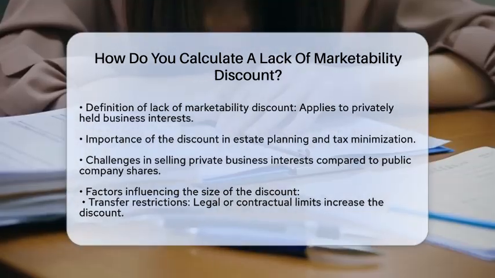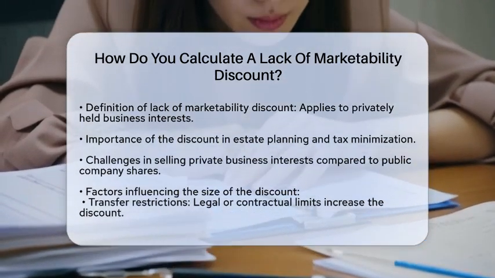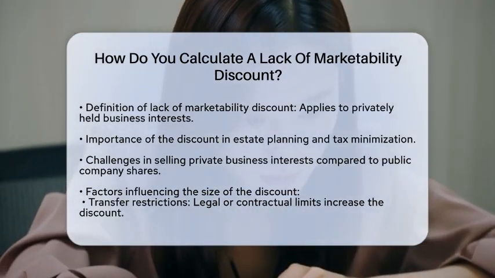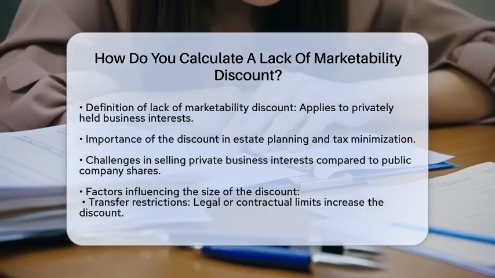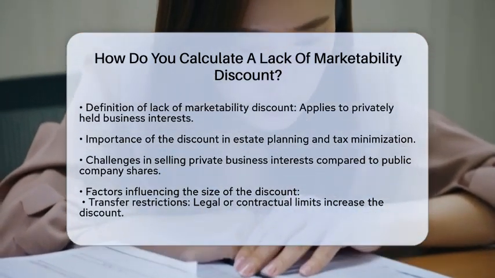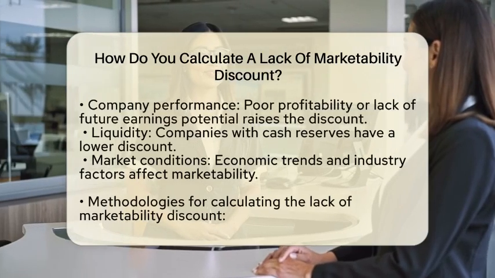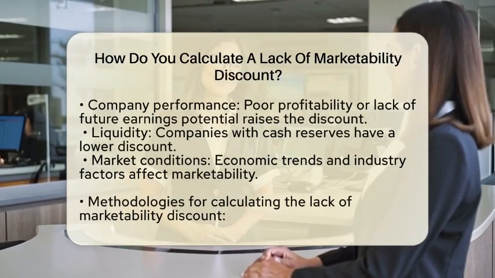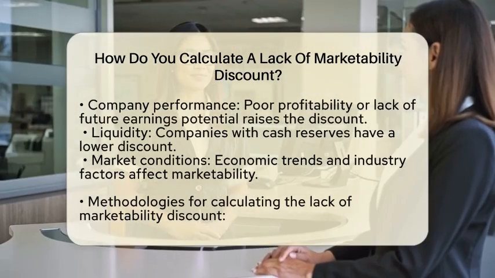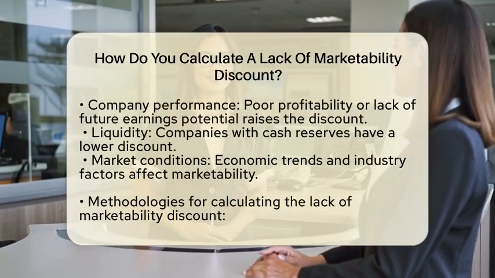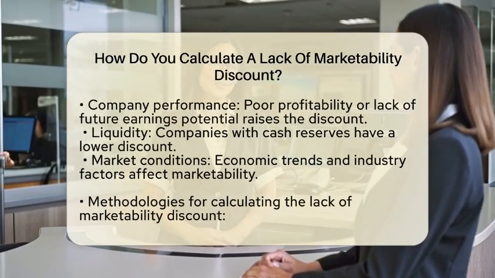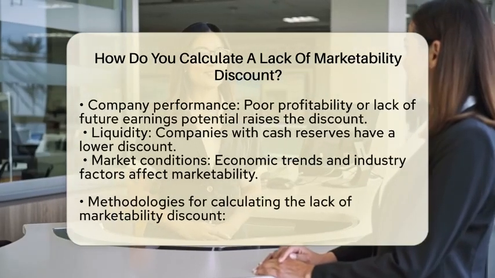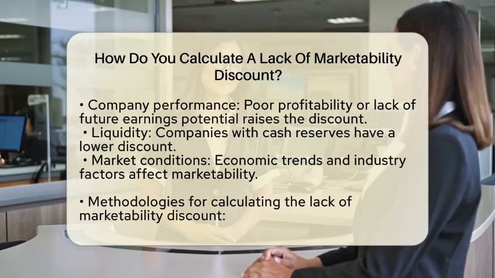Several factors can influence the size of this discount. Transfer restrictions are one major factor. If there are legal or contractual limits on transferring shares, the discount will likely be higher. Company performance is another aspect. If a business is not profitable or lacks future earnings potential, the perceived risk increases, leading to a higher discount.